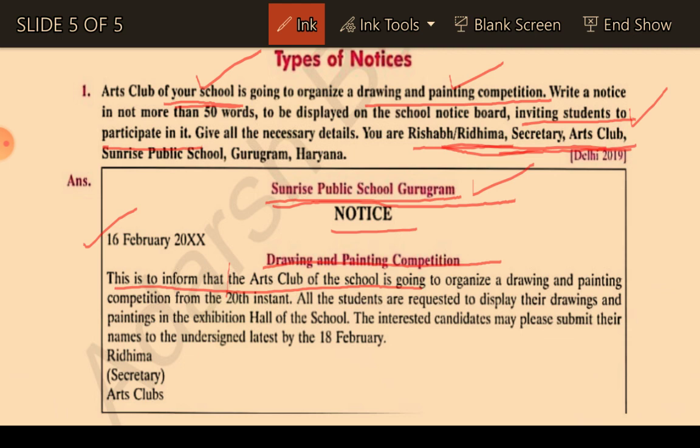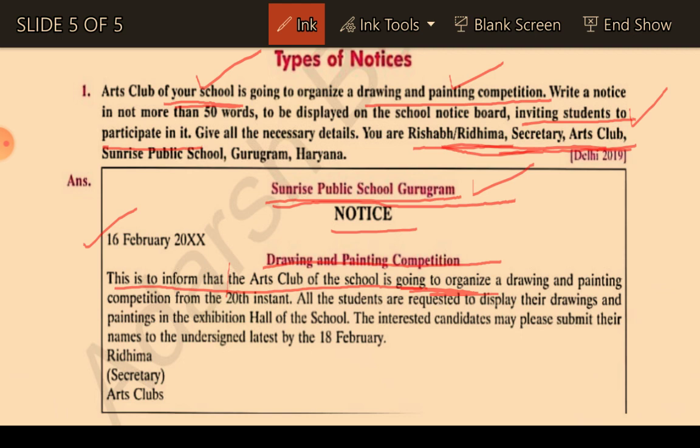Everything is given in the question paper: Art Club, Sunrise Public School, Haryana. Going to organize is future tense. Going to organize a drawing and painting competition from 20th instant. Clear?